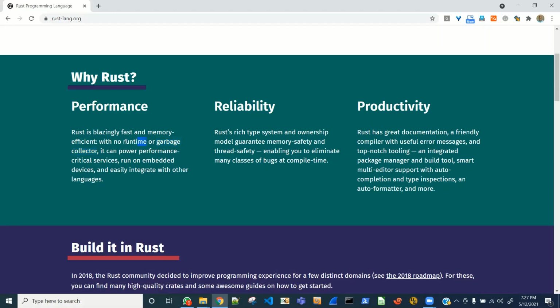All right. So what does this mean when it says with no runtime? That's not possible. Every language has a runtime. Let's see. It can power performance critical services, run on embedded devices, and easily integrate with other languages. So this is important. It can easily integrate with other languages.